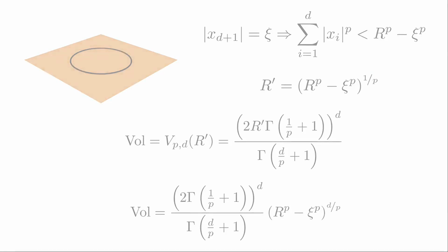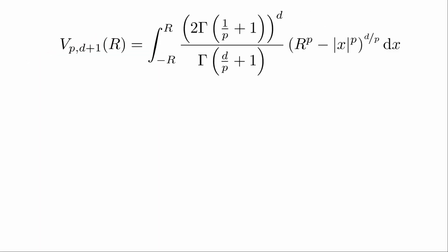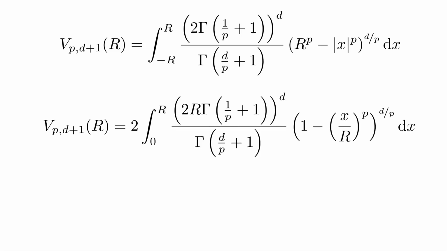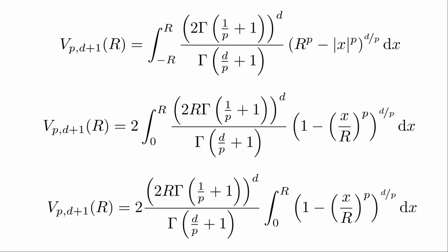To do this integral, we first note that the function that we are integrating is even in x, so we can use symmetry to simplify it a bit. Once we do that, we pull out of the integral all of the parts that have nothing to do with x.